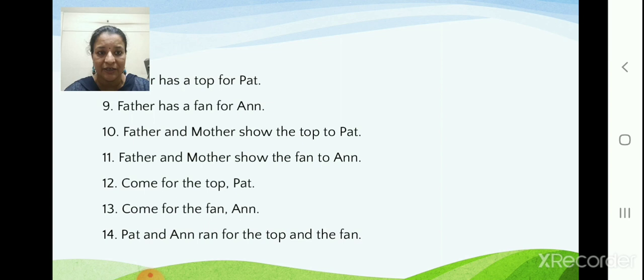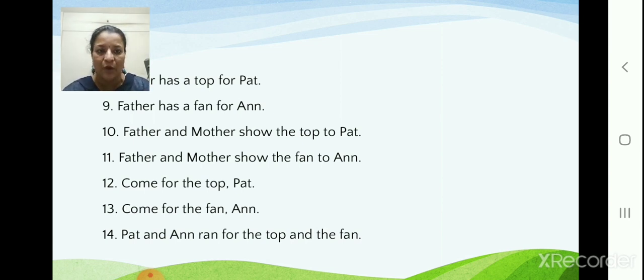Father and Mother show the top to Pat. Now they are calling Pat and telling, see, I have bought a top for you. So Father and Mother, they show the top to Pat. Father and Mother show the fan to Ann. Now top is for Pat and fan is for Ann. So Father and Mother are showing them.